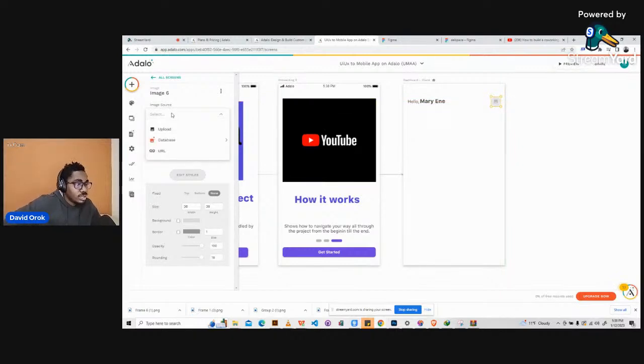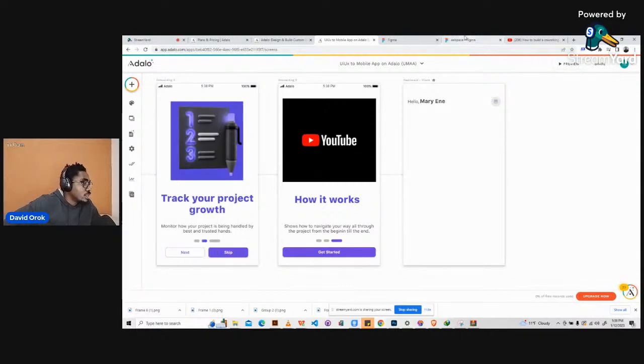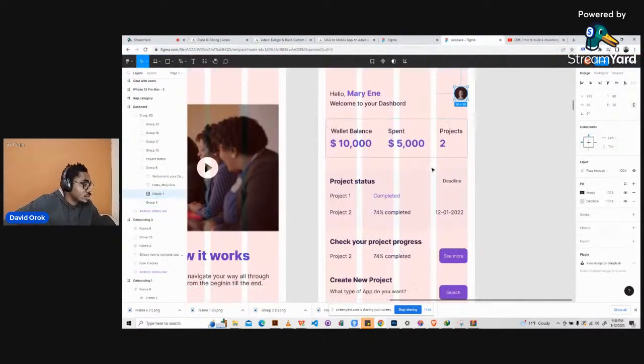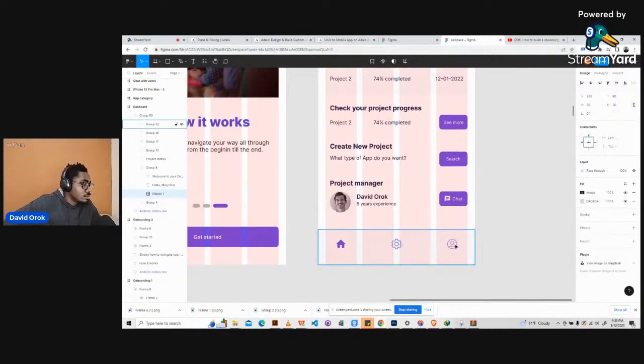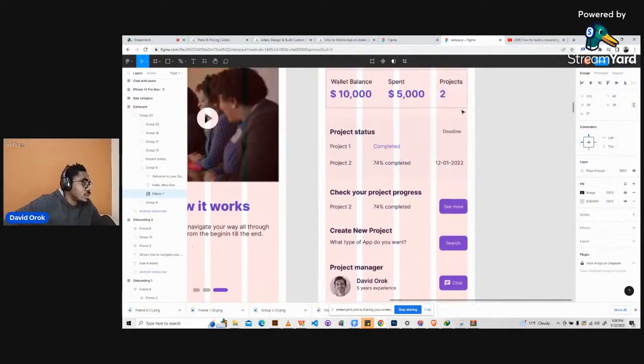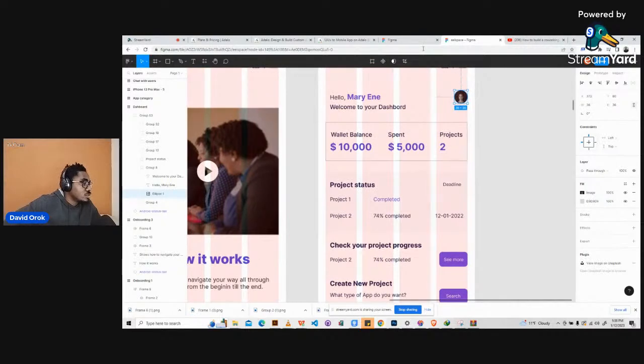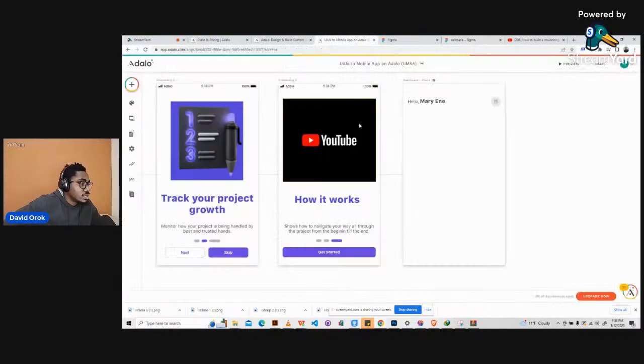Let's put a default image. It's supposed to come from the database, but we don't have it. Hold on, guys. Was there a way to? Okay, there are some things here like settings and profile, but we won't go that far yet. I just want us to be able to put an image there. So let's just put a default image there so we can see something.